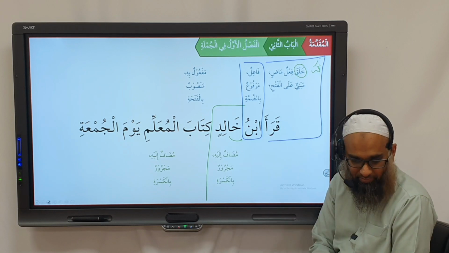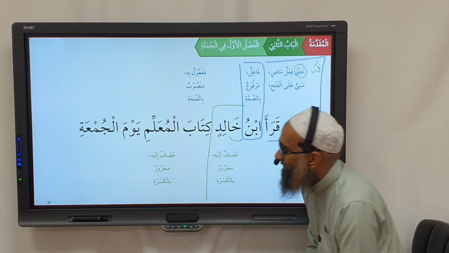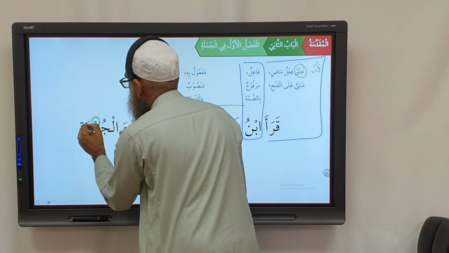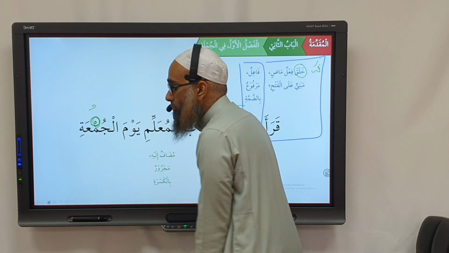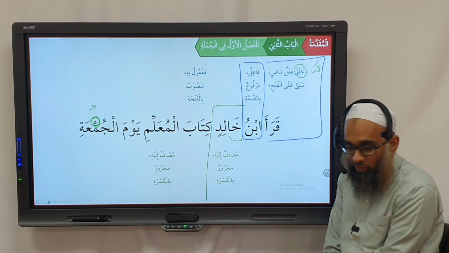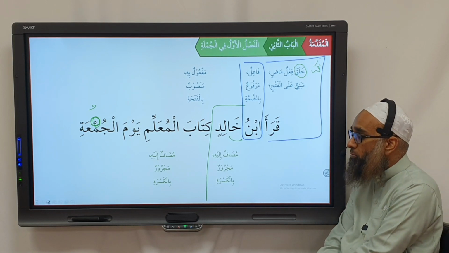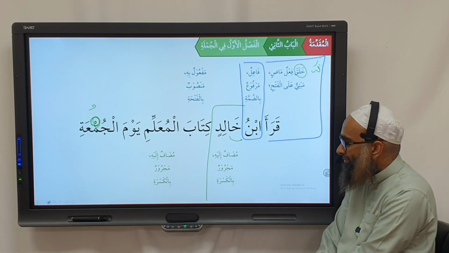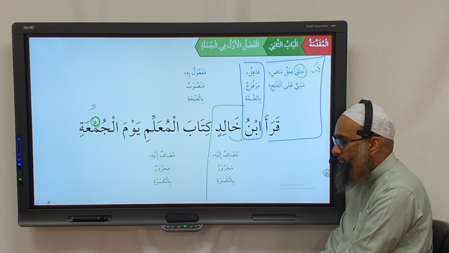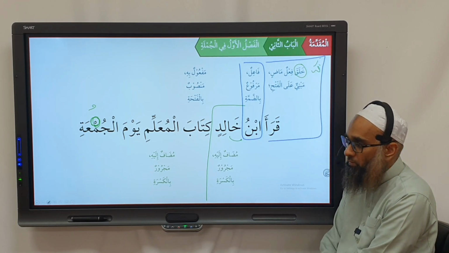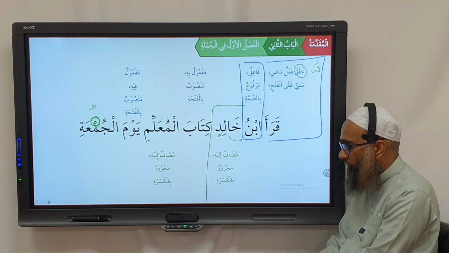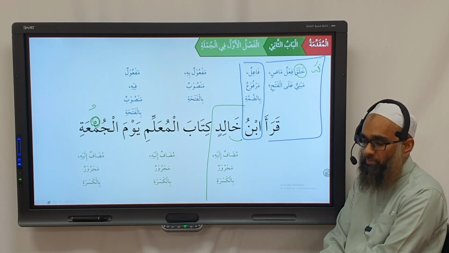And the next word as well. الجمعة, not جمعة. Oops, sorry, this is a Gujarati thing. It's not جمعة. What was it? يوم الجمعة. جمعة is Urdu, Gujarati. يوم الجمعة. Typo. مضاف إليه مجرور بالكسرة.